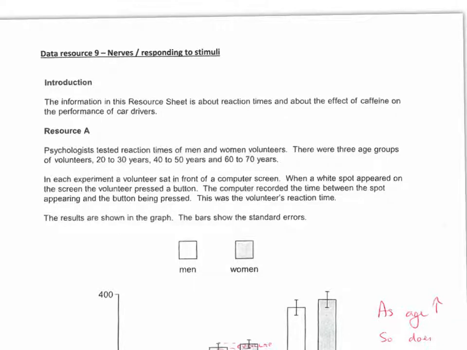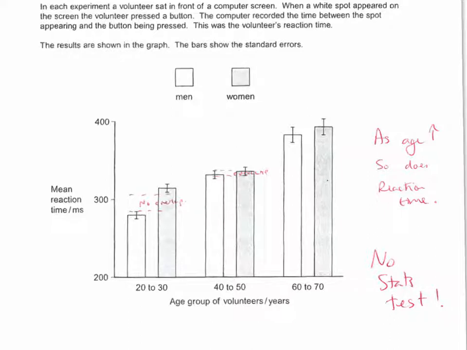Okay, so this data task is about responding to stimuli. The first investigation is looking at 3 different age groups, to see if age and gender, because it's men and women, affect the reaction time. Okay, so what conclusions can you draw from what we've got?